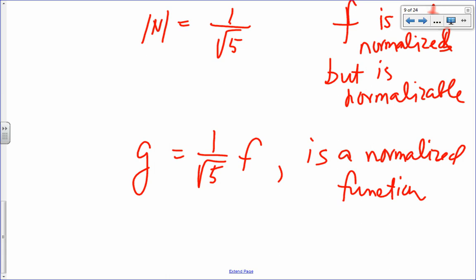Okay? Now, what if we have g equals negative 1 over square root of 5 times f? Is that also a normalized function? Yes. Because all we want is for the absolute value of n to be 1 over square root of 5. Right? So we're going to continue this next time.